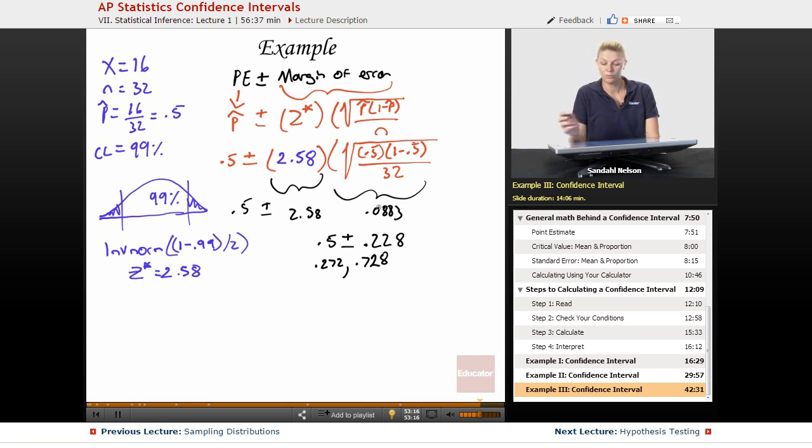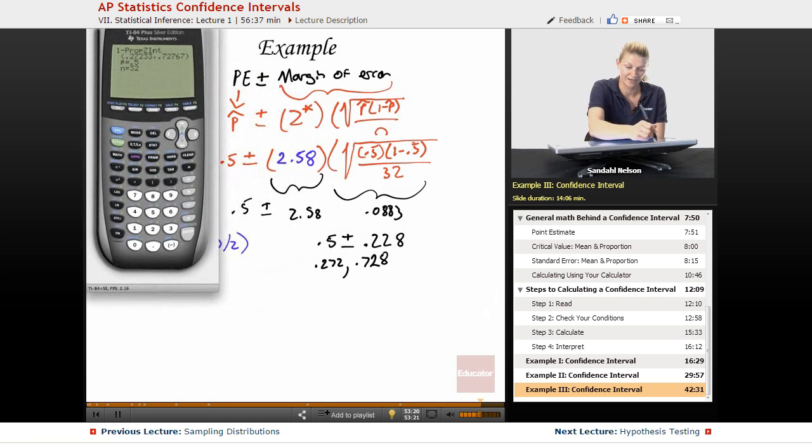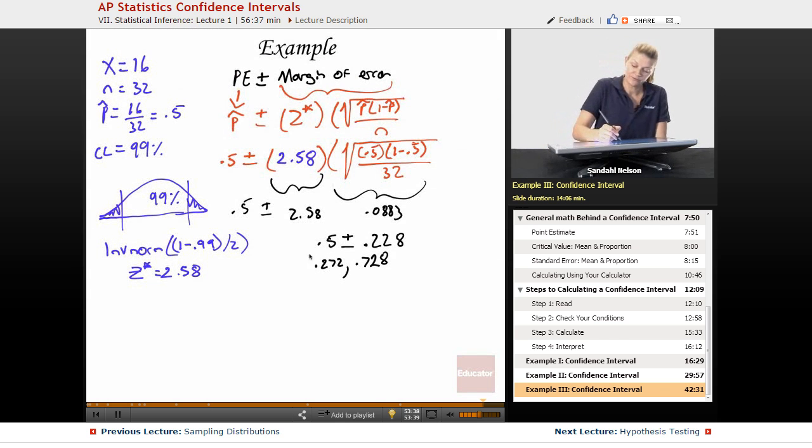Okay, so I don't know what I added wrong here. Let's double check my math. That's why I'm checking in the calculator, right? So 0.5 plus 0.228. See if it was something simple like that. Yep, I just wrote it down wrong. So sorry if you've been going along saying, no, it wasn't supposed to be 0.788. It was supposed to be 0.728. But that's why we check on the calculator. Okay, perfect. So we've done that. We've done statistics, conditions, calculations, and now intervals. We're going to interpret.